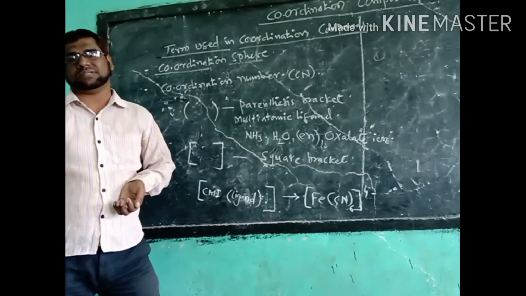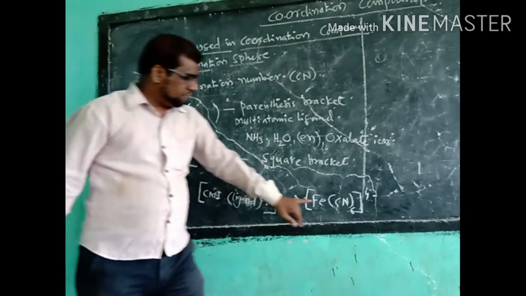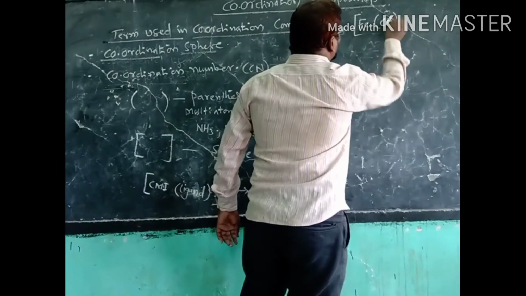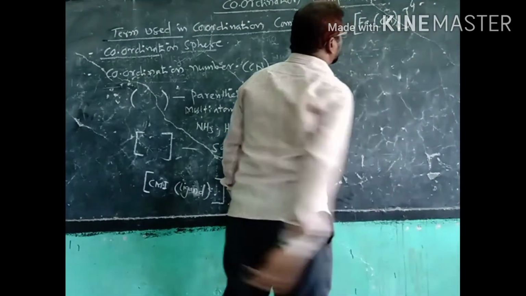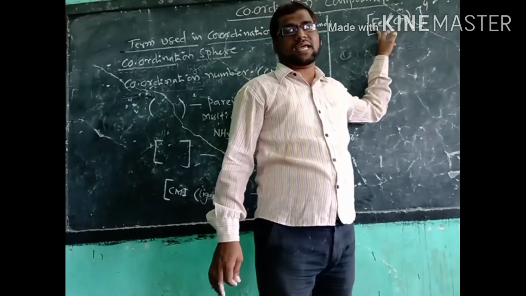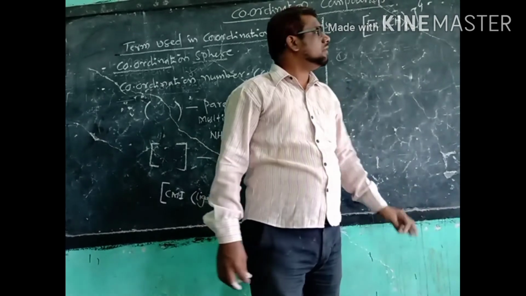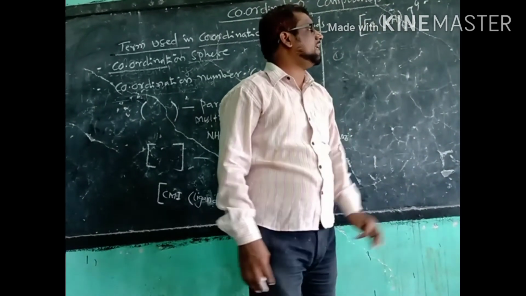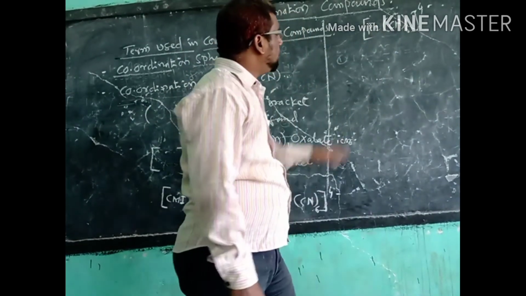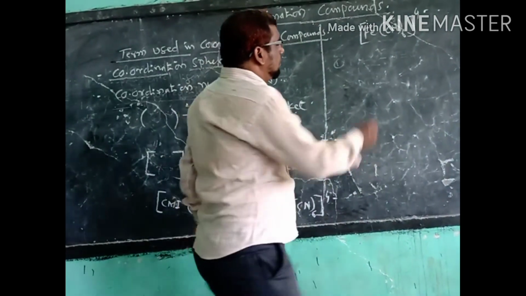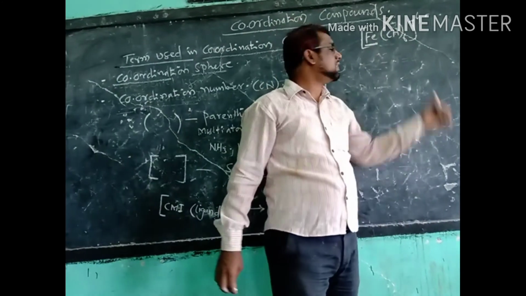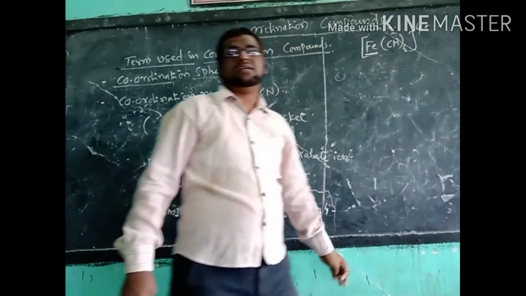Okay. Now the second one is the coordination number. What is the coordination number? We shall take the example [Fe(CN)6]4-. In this, Fe is the central metal ion and cyanide is the ligand. One central metal ion is surrounded by ligands. There are 6 ligands surrounding the central metal ion.